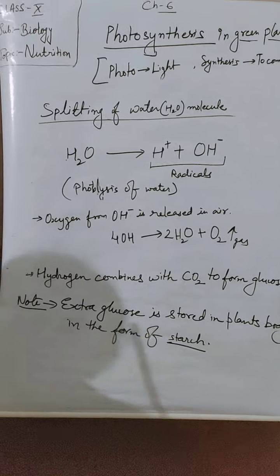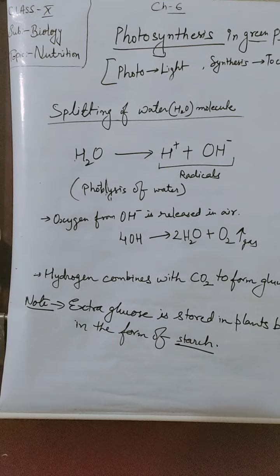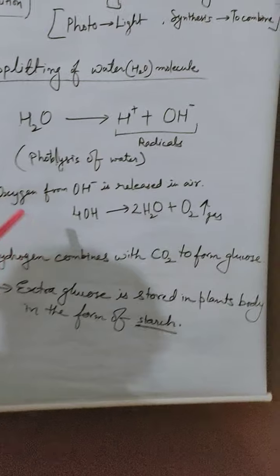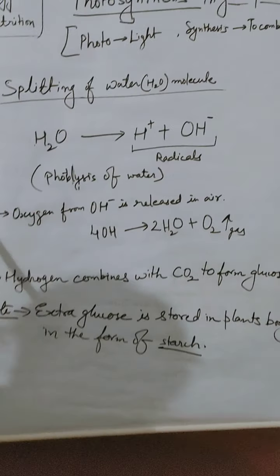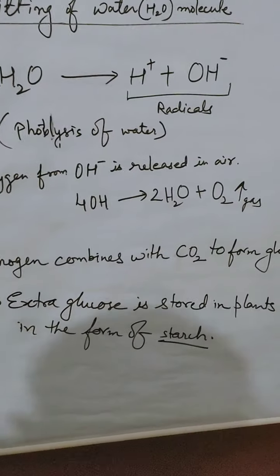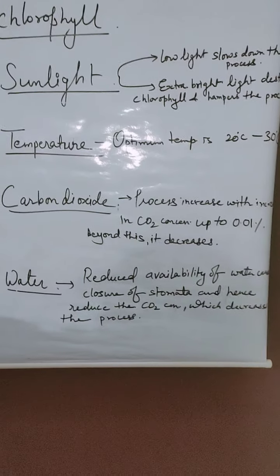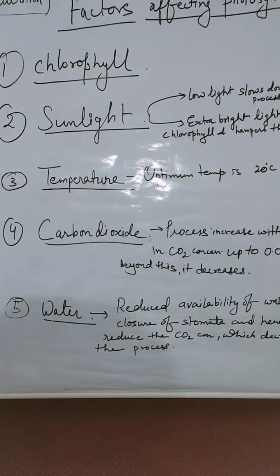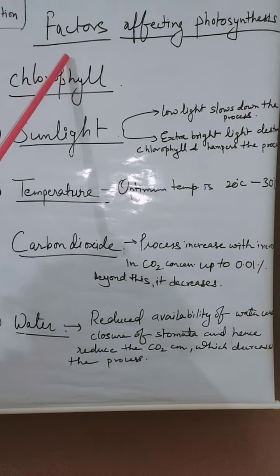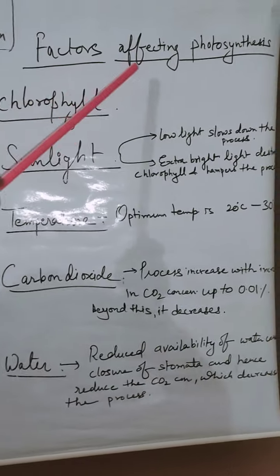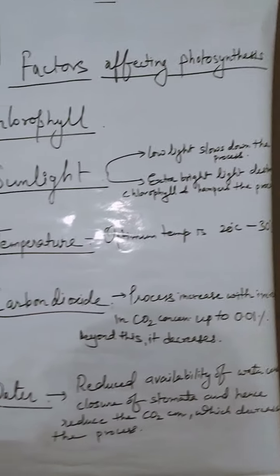Now let's see how this process happens in green plants and the various factors affecting it.